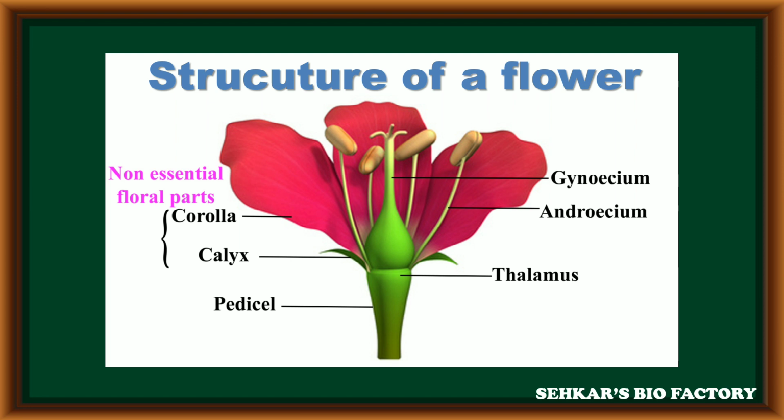Similarly, at the center and innermost of the floral whorls, the gynoecium is present. It is considered the female reproductive part. Both androecium and gynoecium participate in sexual reproduction directly by producing male and female gametes, so these two parts are considered essential floral parts. This is the structure of a flower. Now let's discuss each and every floral part.